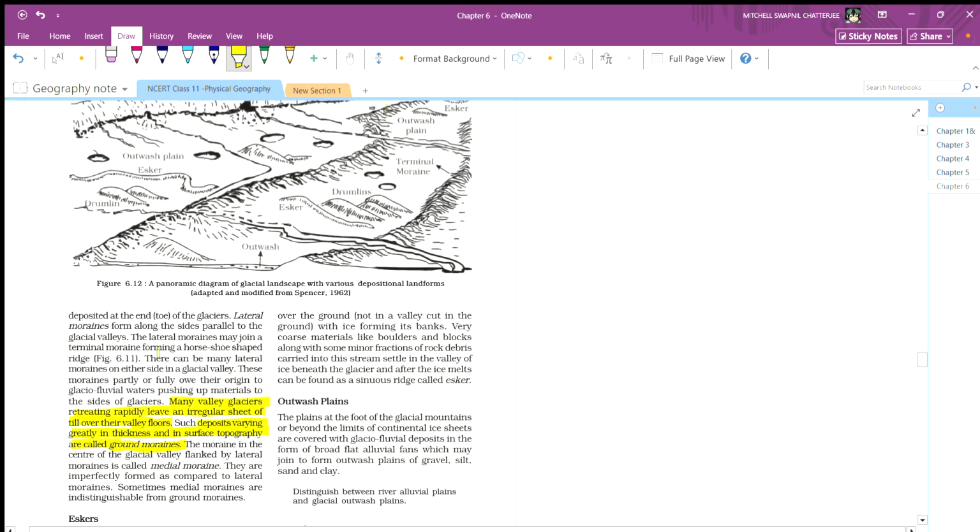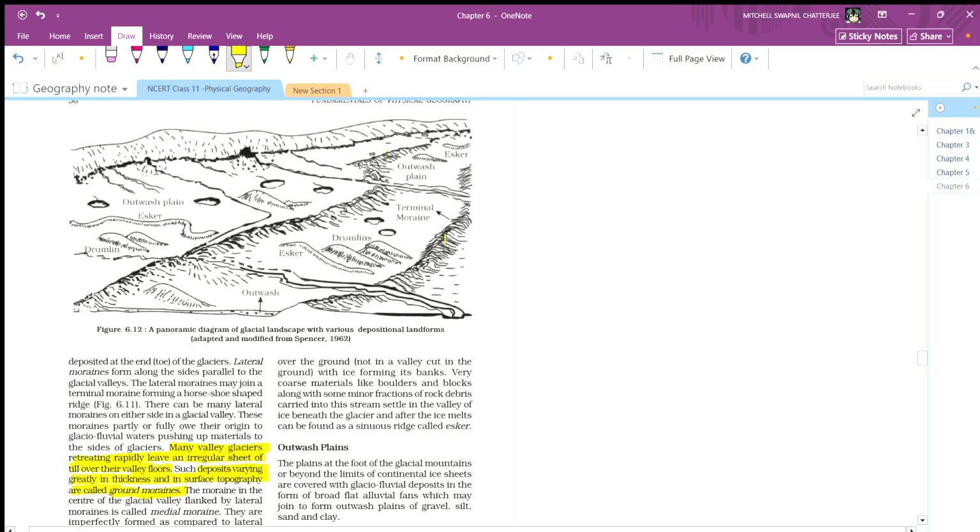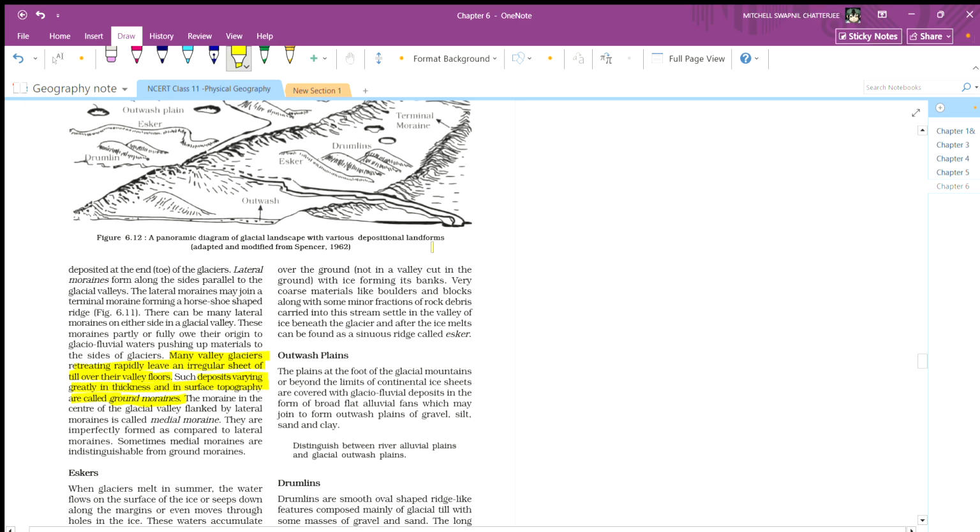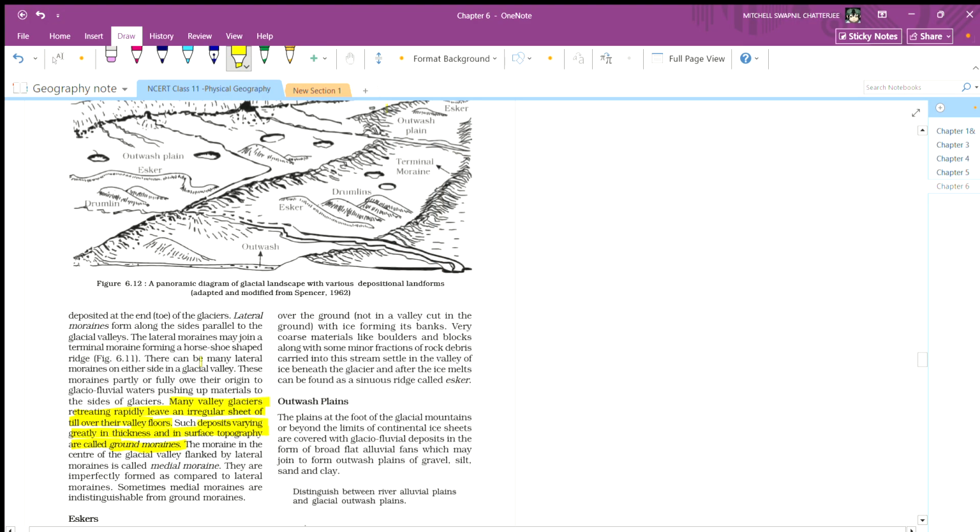And terminal moraines are shoe-shaped ridges, like horseshoe shaped. Let me give you exactly like this.